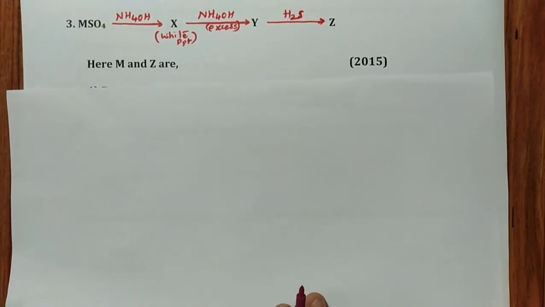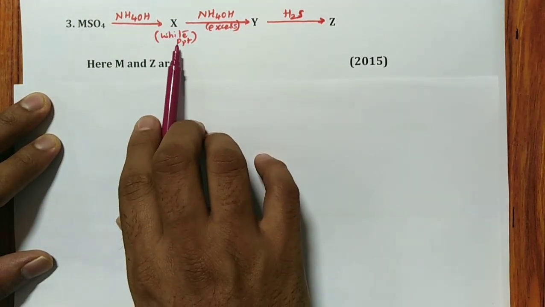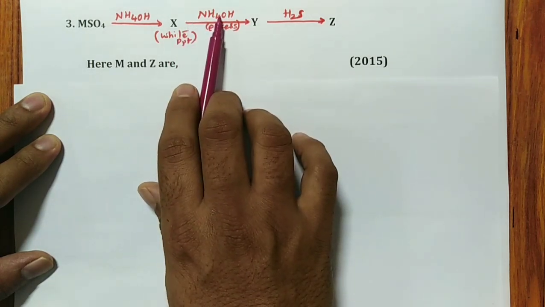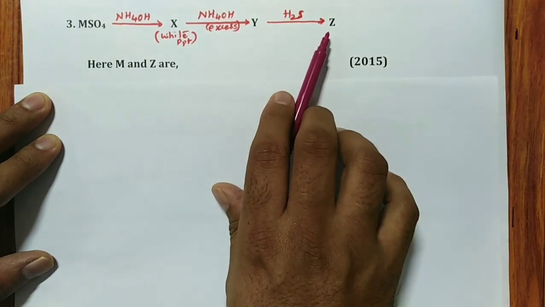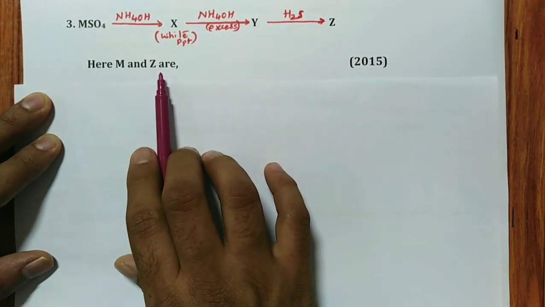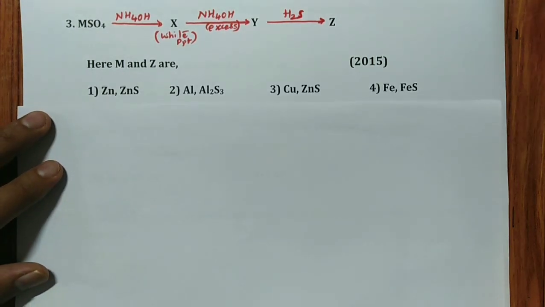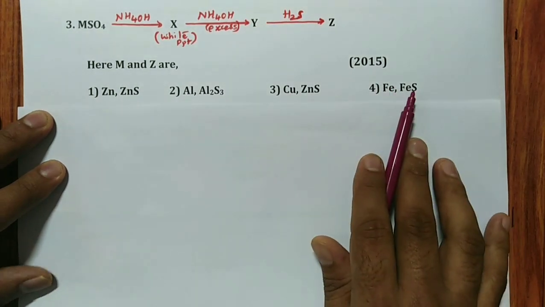Then we will see the third question, asked in 2015. MSO4, when it reacts with ammonium hydroxide, forms X, a white precipitate. It reacts with excess of NH4OH to give Y. Y reacts with H2S to give Z. What are M and Z, they are asking. The options are given like this: Zn, ZnS; Al, Al2S3; Cu, ZnS; Fe, FeS.